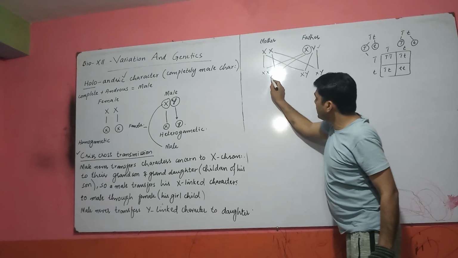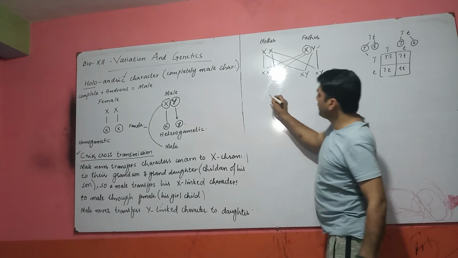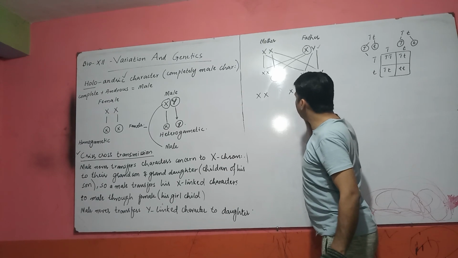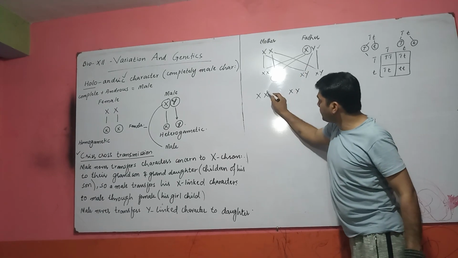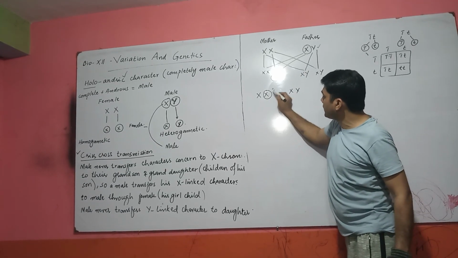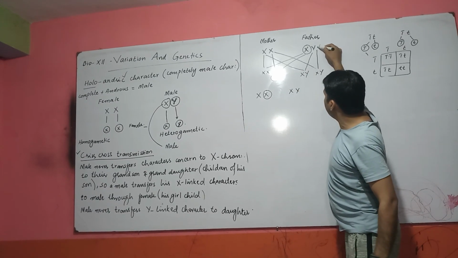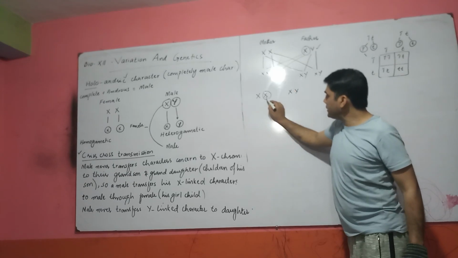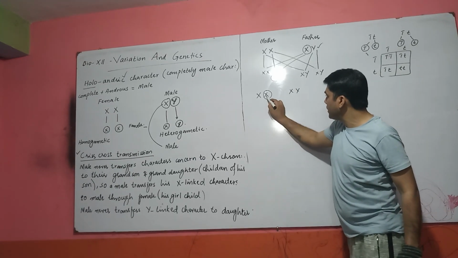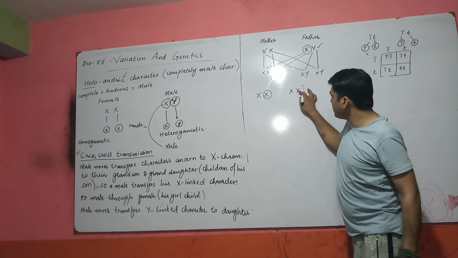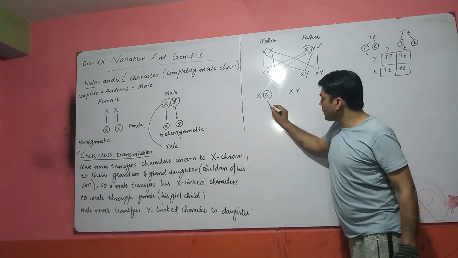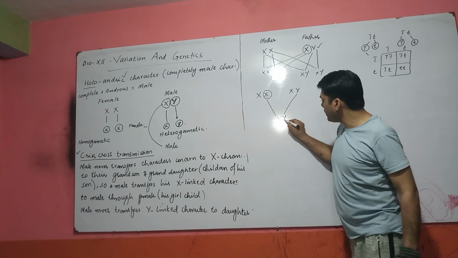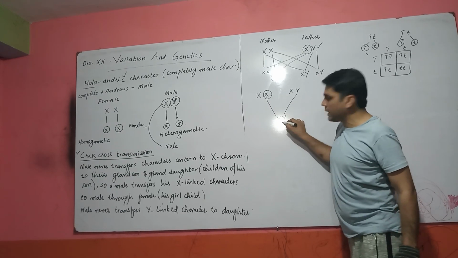Now this daughter is married with another male. This is the X which is transferred from this father to this daughter. This daughter transfers her X to her male child.